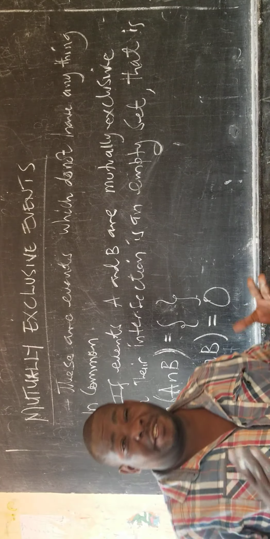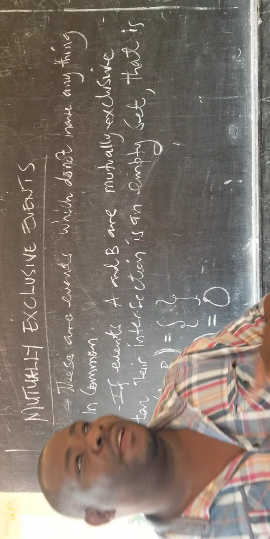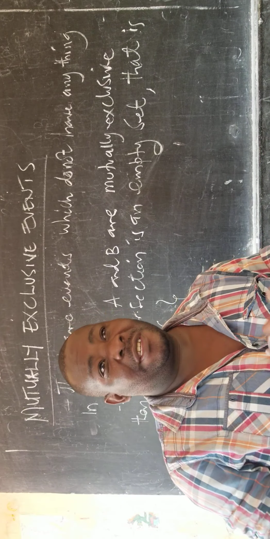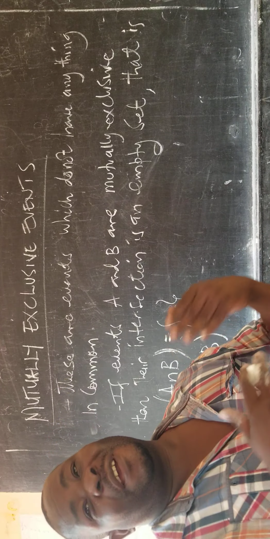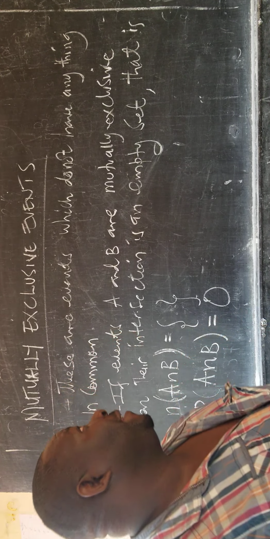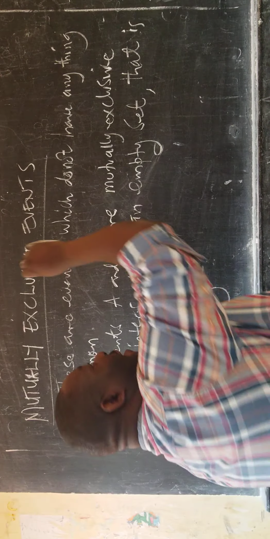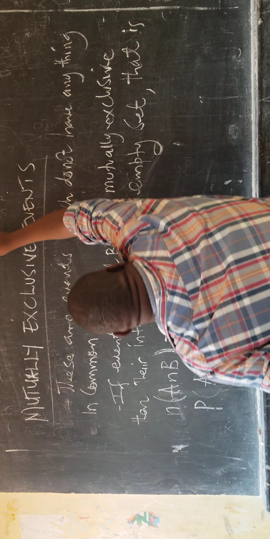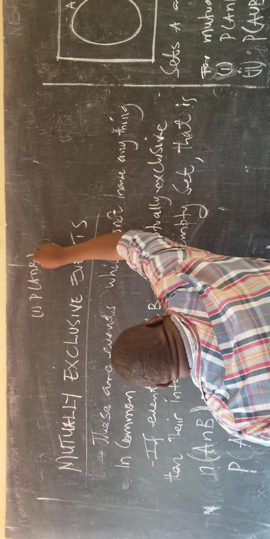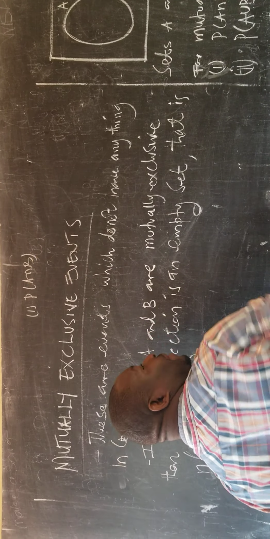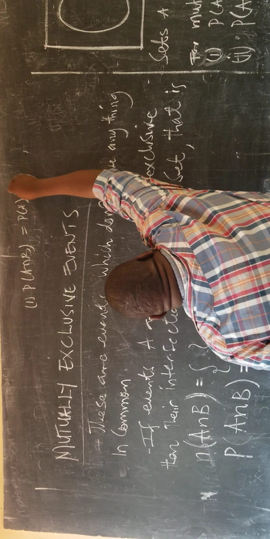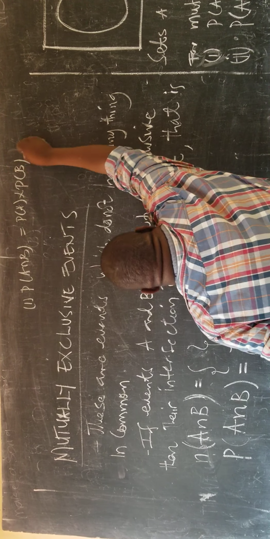Previously, we looked at the types of events. The first type of event that we discussed was independent events. And we said that if the events are independent, they have two special characteristics: A intersection B, that is the probability of event A and event B occurring at the same time, is the same as the product of their respective probabilities.